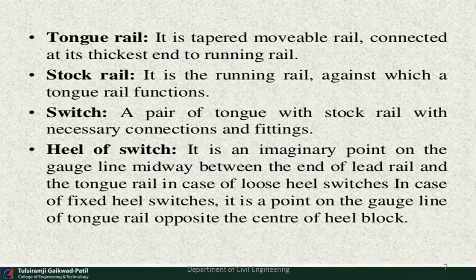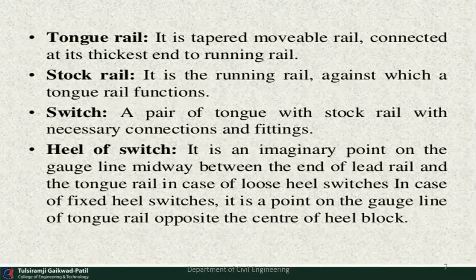Tongue rail is a tapered movable rail connected at its thickest end to the running rail. Already I discussed that tongue rail and stock rail are the additional rails which we provide for the mechanism. Stock rail is the running rail against which a tongue rail functions. Switches are the pair of tongue and stock rail with necessary connections and fittings.